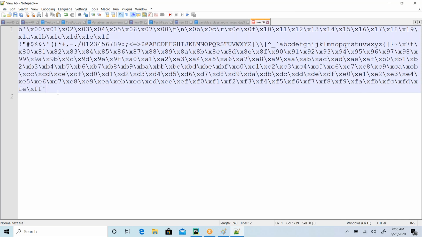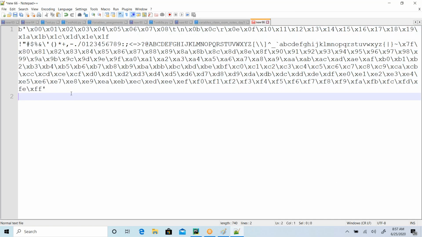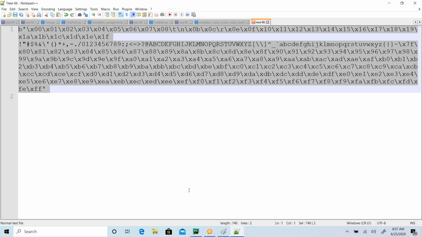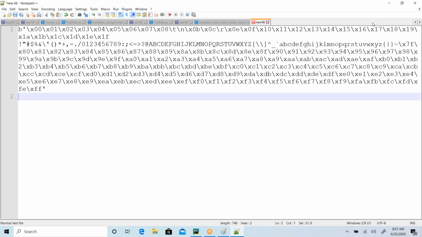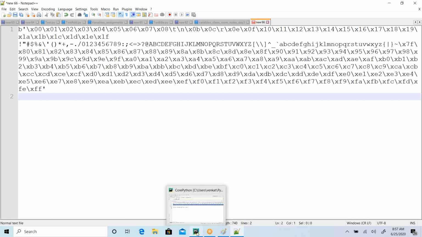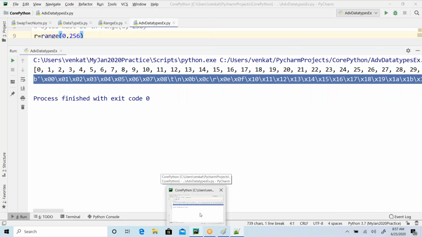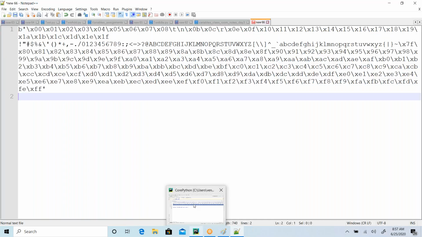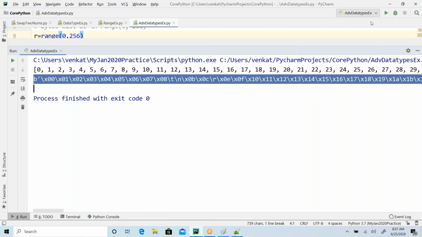So these are the characters. These are the characters that are supported worldwide, all the possible characters, basically. All the possible characters are represented in 2 bytes. In bytes, it takes 2 bytes. What is the size of 2 bytes? 256. So worldwide, any character can be represented using this particular representation.